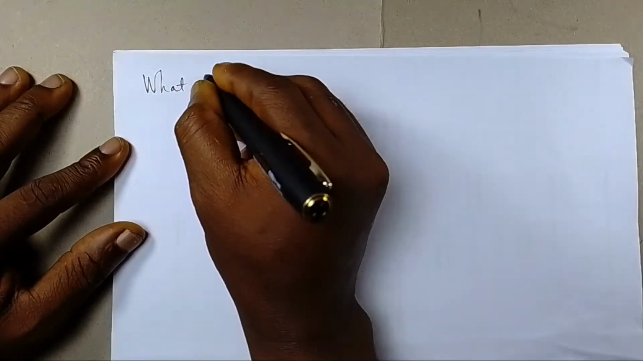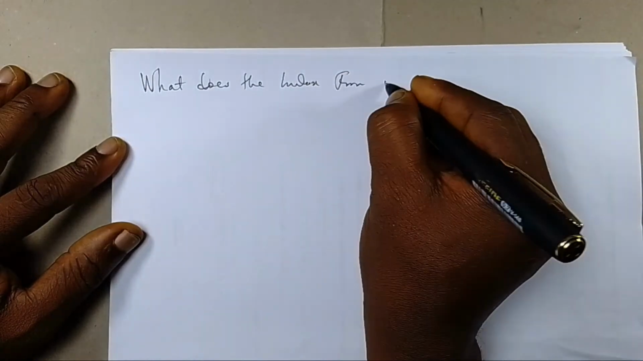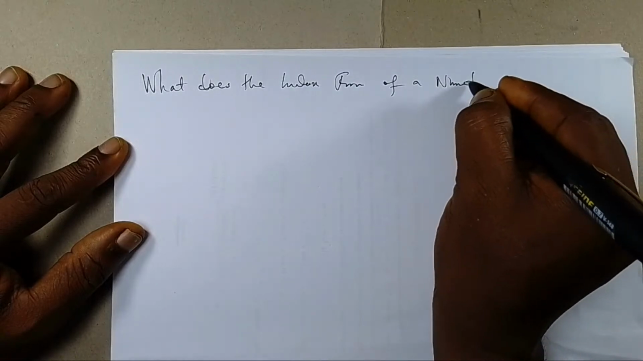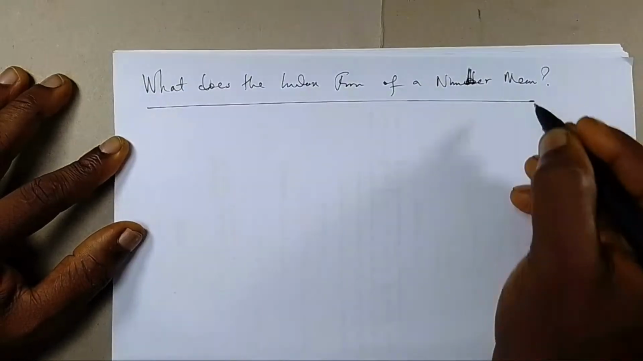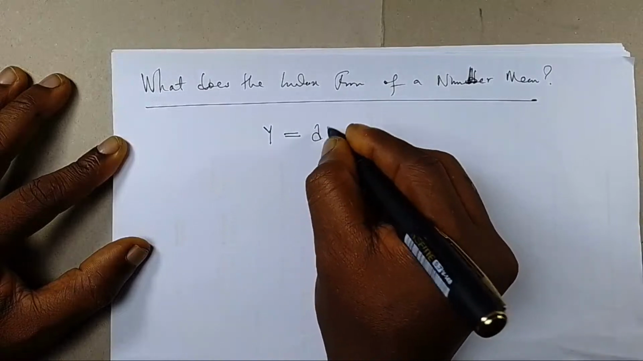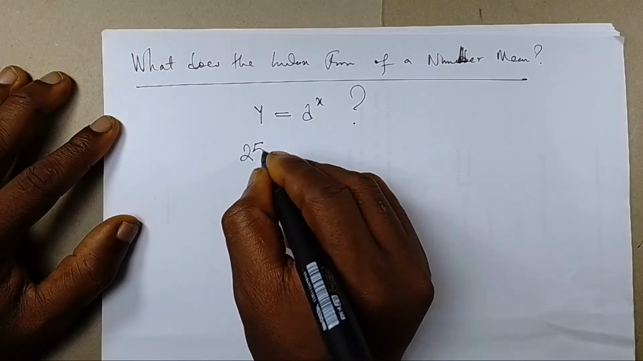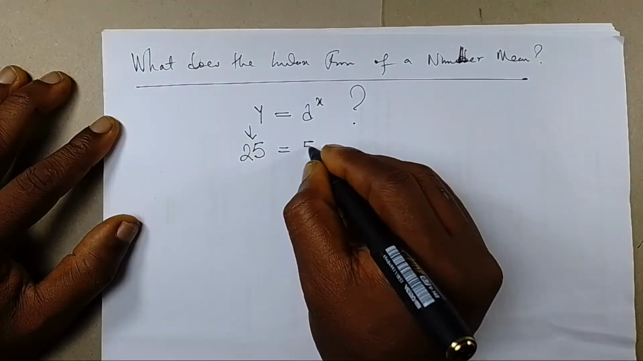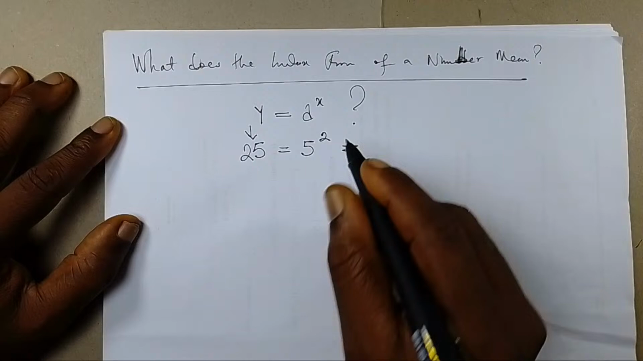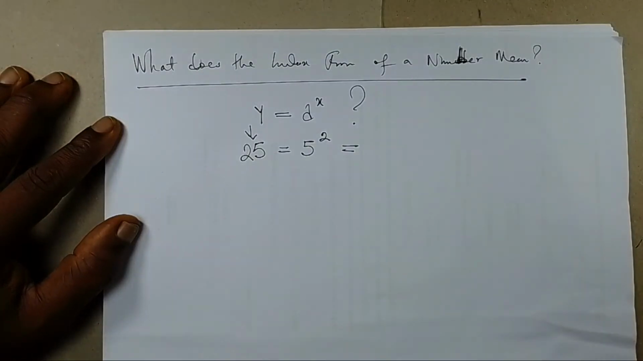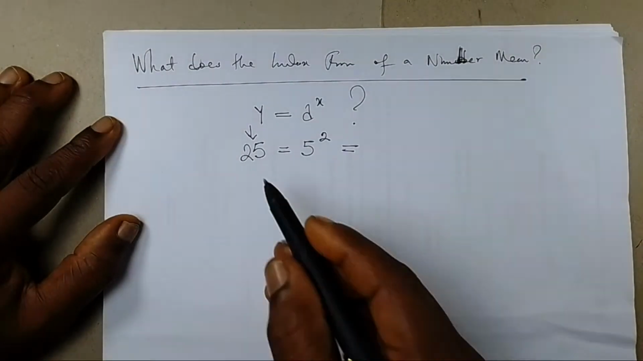What does the index form of a number mean? If I have y equals a raised to the power x, the question is, what does it mean? Let's look at that example, 25 being your y and 25 being written as 5 raised to the power of 2. Please take note, the index form of a number simply means the number of times a base will be multiplied by itself to give the number.